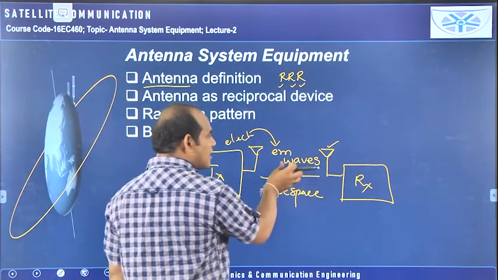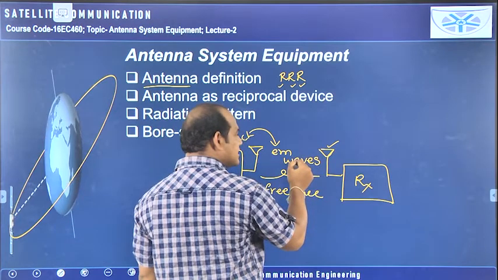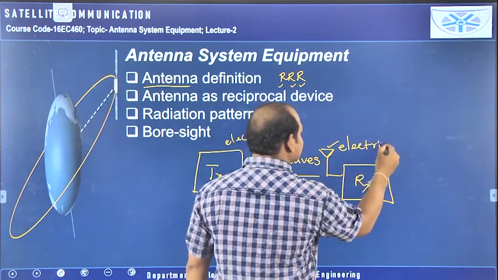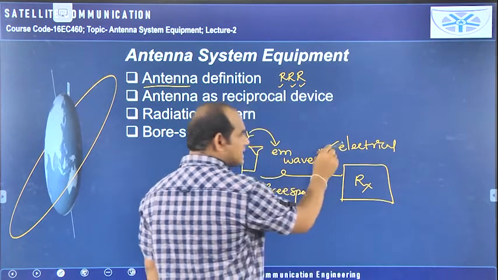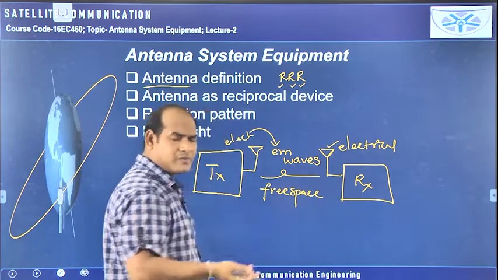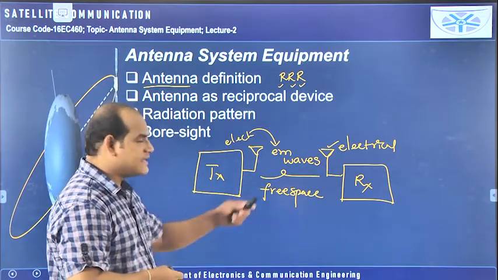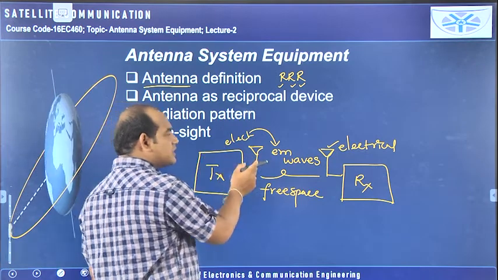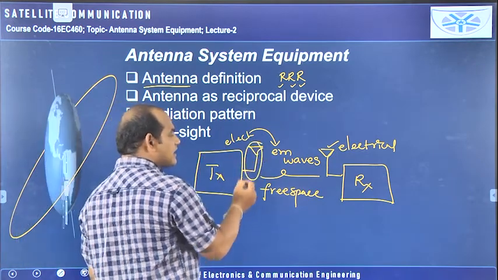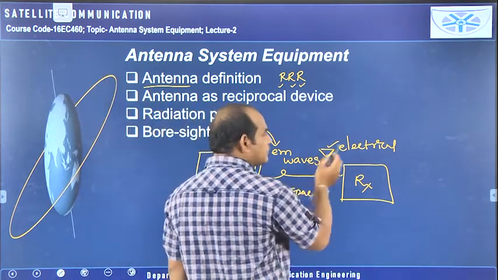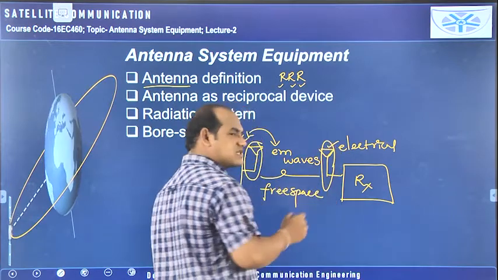The EM waves fall on the receiving antenna, and these EM waves are converted to electrical signals by the receiving antenna. The converted electrical signal is sent to the demodulator and the further blocks in the receiver. So the electrical signal is converted to EM waves by the transmitting antenna, and the EM waves are converted into electrical signals by the receiving antenna.